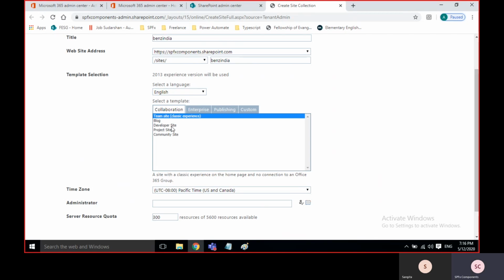Developer site means sometimes people, like we are developers, only developers need it, because sometimes they will develop some apps in SharePoint. Apps, like in your mobile, maybe a contact app. So many apps are there. We can create the apps using SharePoint also. If we want to create apps, then we'll go for a developer site.